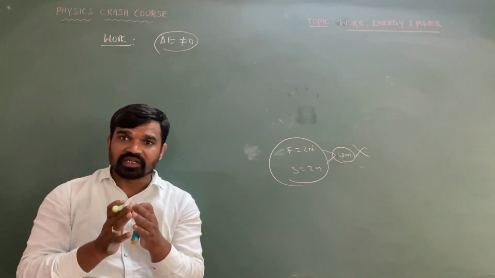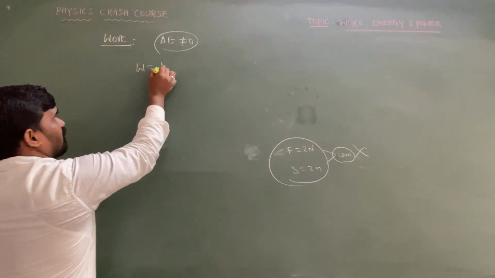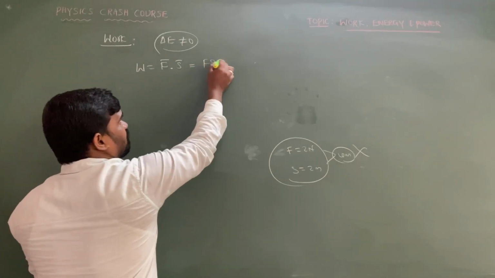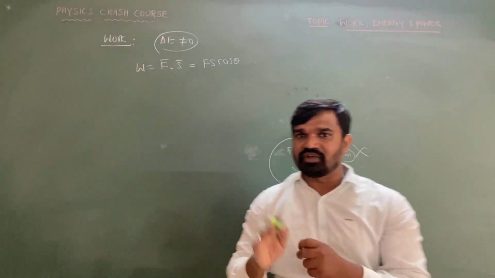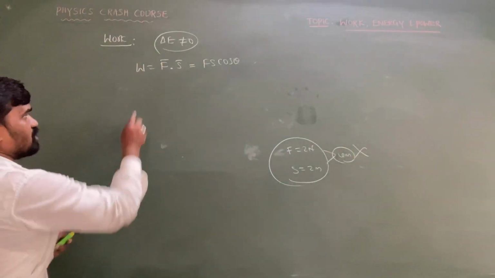So my dear intelligence, we can calculate it by using the formula: dot product of force and displacement, which is equal to Fs cos theta, sir. Theta is the angle between force and displacement, then we can say the work done is equal to Fs cos theta. For suppose I am giving one simple example.